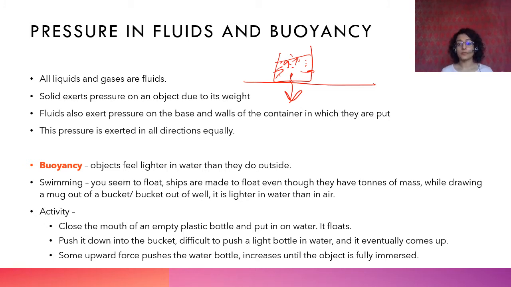But no increase in pressure. It is only from the point where you start to push it from the surface of the fluid until it is completely immersed in that fluid that the force keeps on increasing. This is important to remember, that it increases only until it is fully immersed. Once it is fully immersed, then there is no increase in the force that is acting on it.